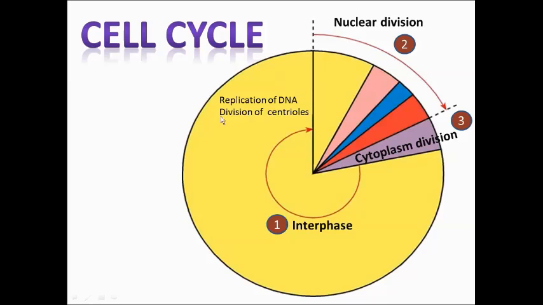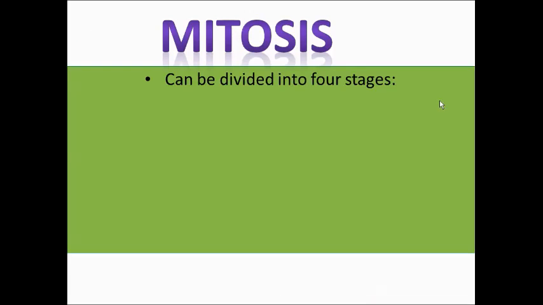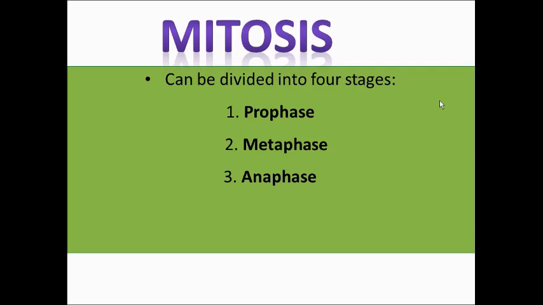Well, they are the replication of DNA and the division of centrioles. So after the DNA has replicated and the centrioles have divided, the cell is now ready for nuclear division. In body cells, nuclear division occurs through a process called mitosis. Mitosis can be divided into 4 stages: prophase, metaphase, anaphase, and telophase.